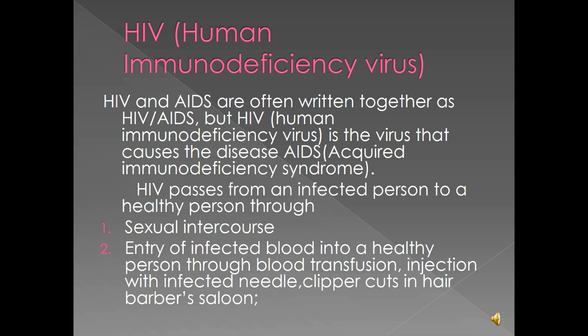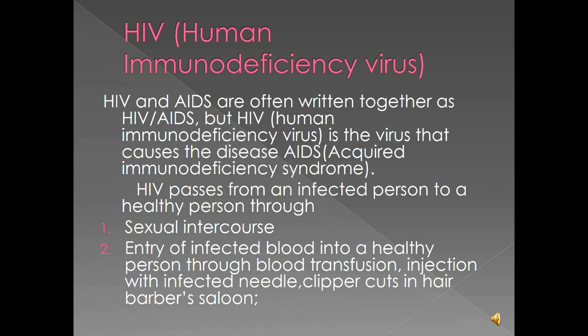The immune system is the system in the body that defends the body against disease and is comprised of white blood cells. So once this HIV virus enters the body, it destroys the immune system. That is why we call it immunodeficiency. It makes the immune system deficient. The immune system cannot perform its function of defense against diseases.